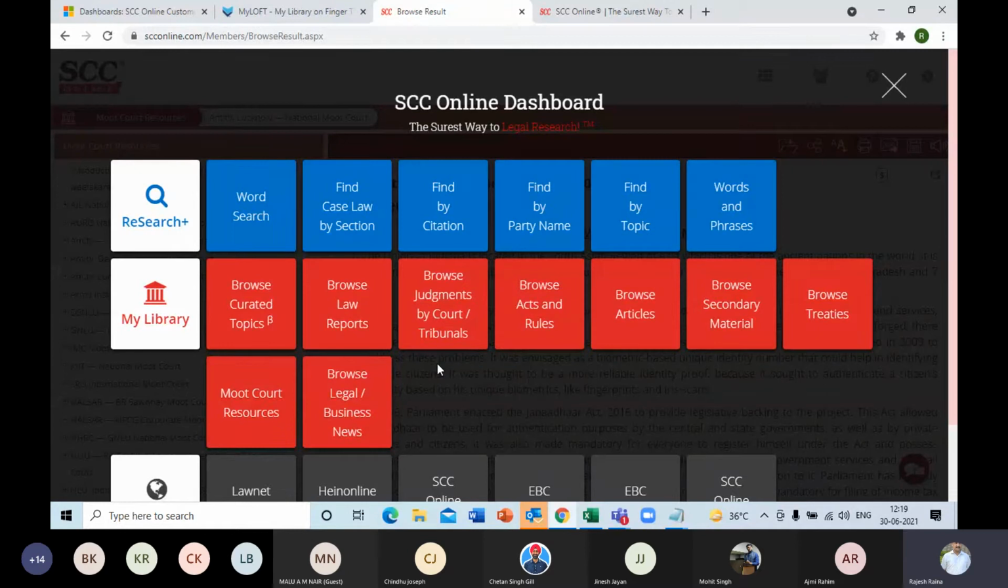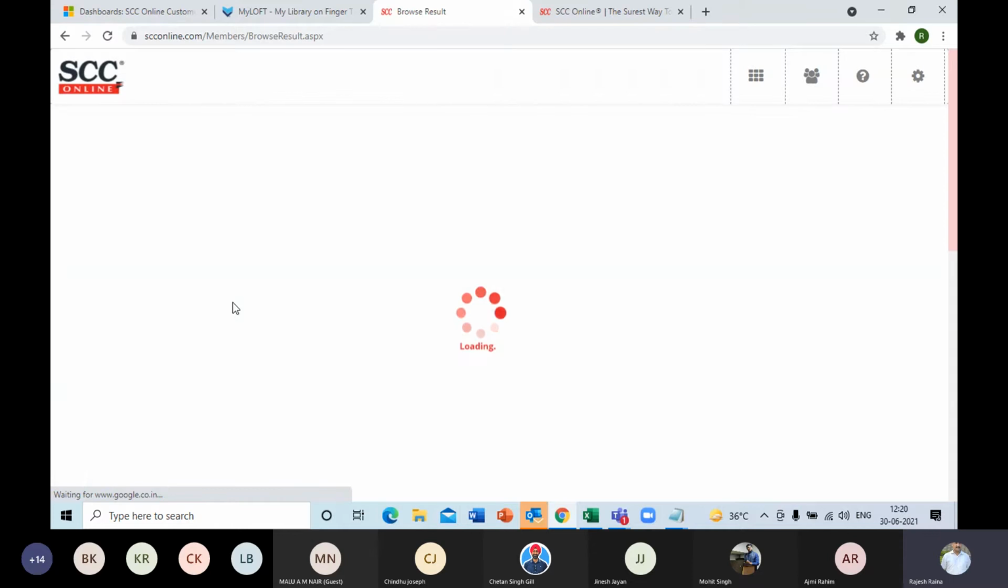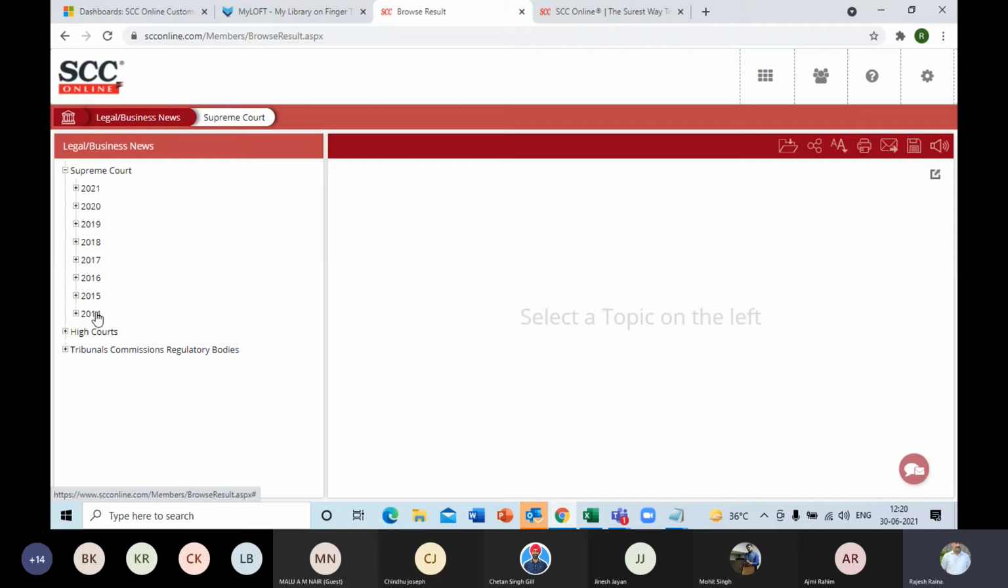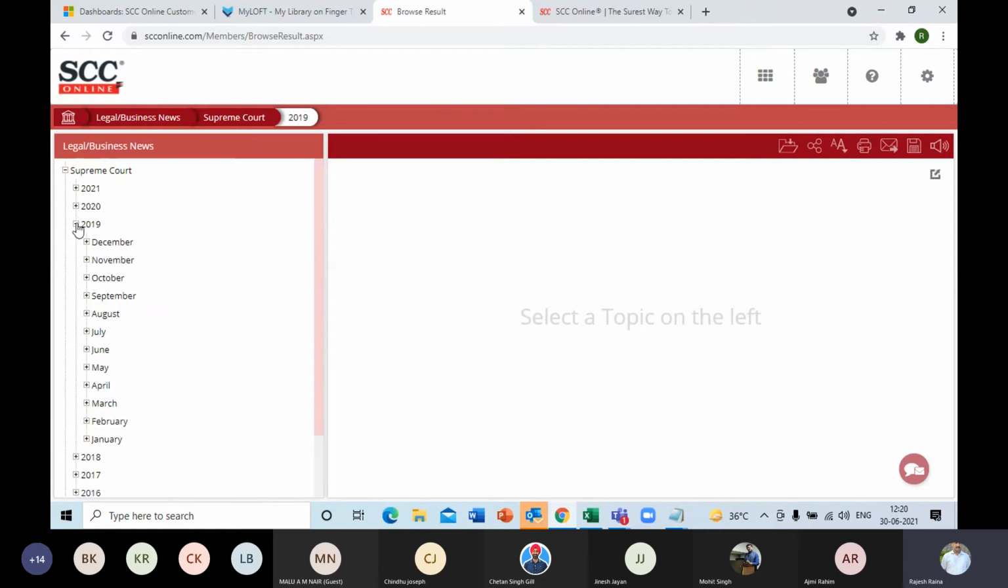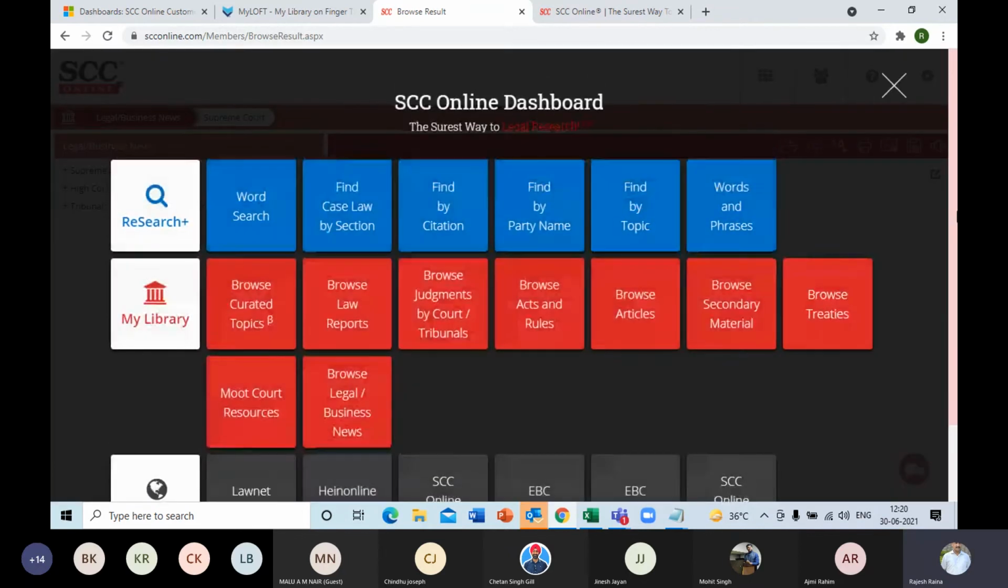Then we also have added one new button over here, that is browse legal business news. Again, we have picked some of the information from the blog itself, and these are segmented into Supreme Court, High Court, and tribunals. And under those, you will get to see year-wise. These are all indexed. And what all topics it will cover, it can be anything from civil to criminal, all the aspects are there. So that also is going to be useful information for you.